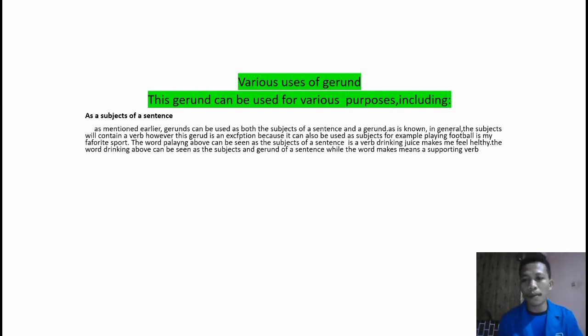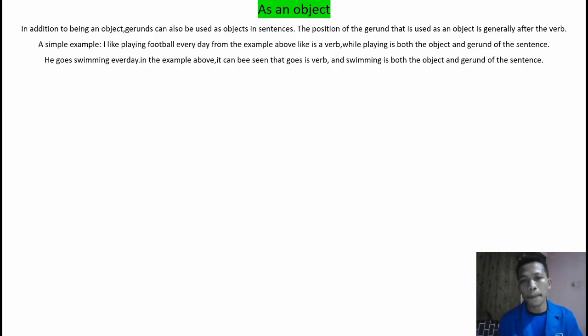As an object. In addition to being a subject, gerunds can also be used as object in a sentence. The position of the gerund that is used as an object is generally after the verb.